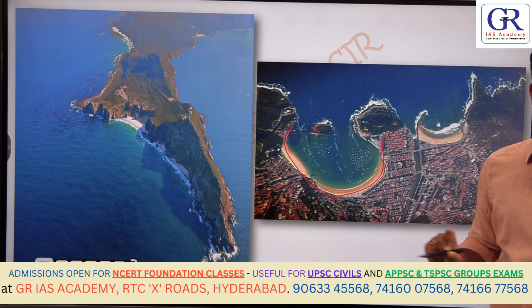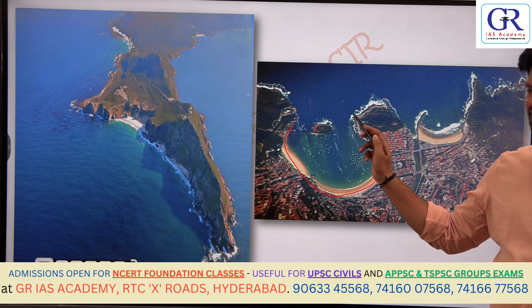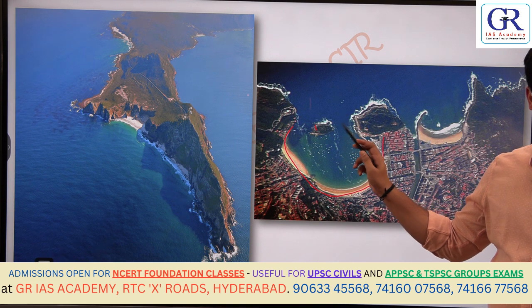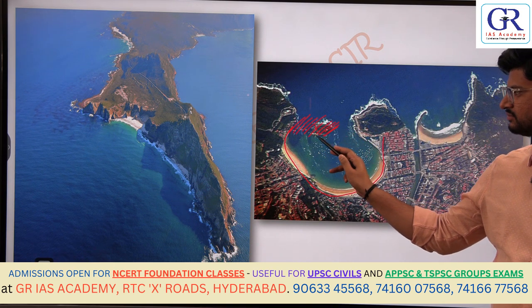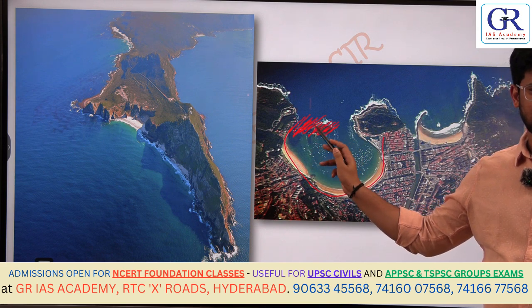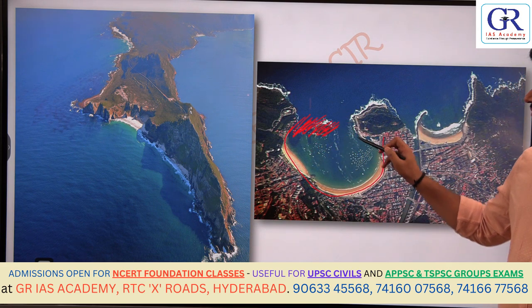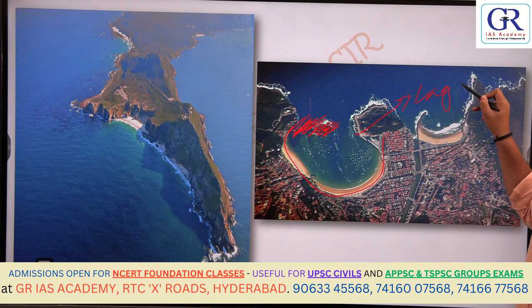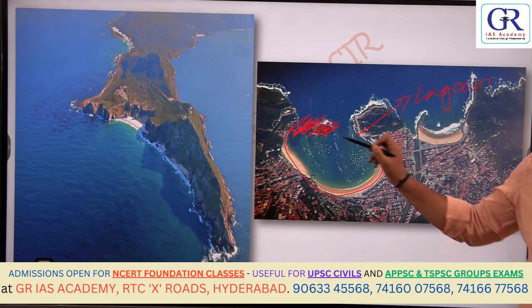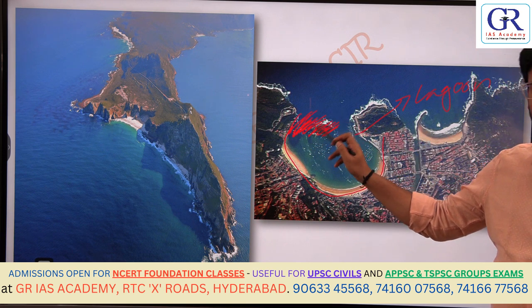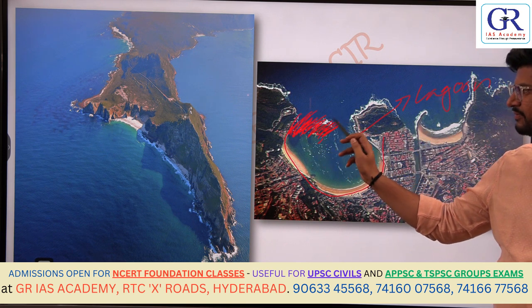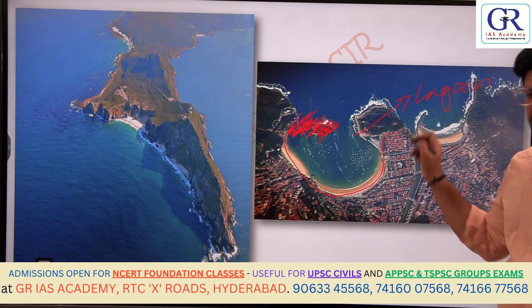Imagine if there is deposition of sand and gravel parallel to this coast here, like this. Now this is called a lagoon. Initially this place is not covered, it was part of the ocean. Now because of the deposition of sand and gravel, that is sandbars, parallel to the coast, this part gets enclosed.